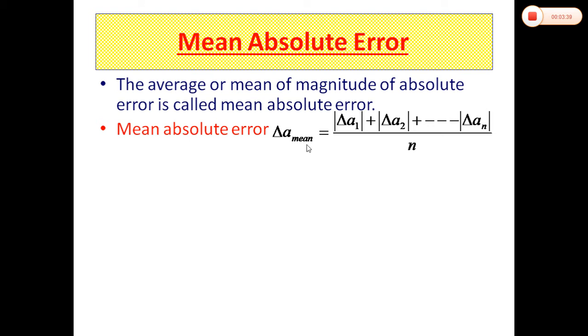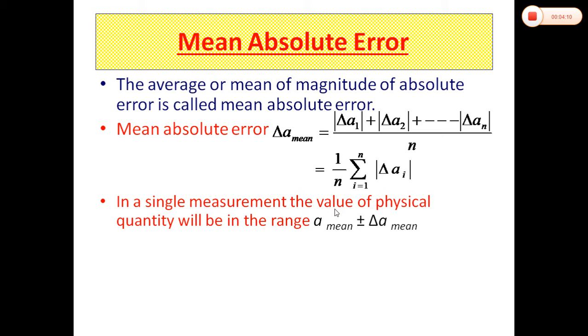This is the symbol for mean absolute error, and it is equal to magnitude of delta A1 plus magnitude of delta A2 plus magnitude of delta A3 plus up to magnitude of delta An divided by n. This can also be written in the form of summation, that delta A mean will be equal to 1 upon n sigma i is equal to 1 to n magnitude of delta Ai.